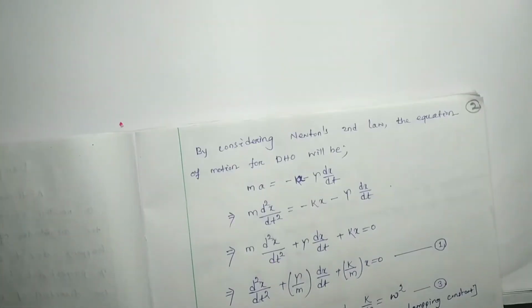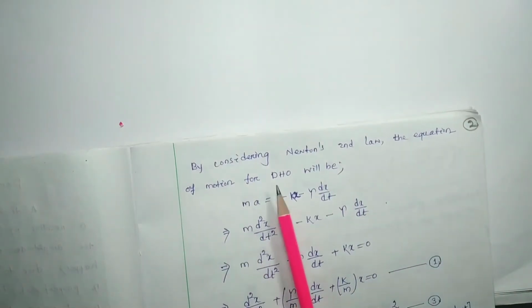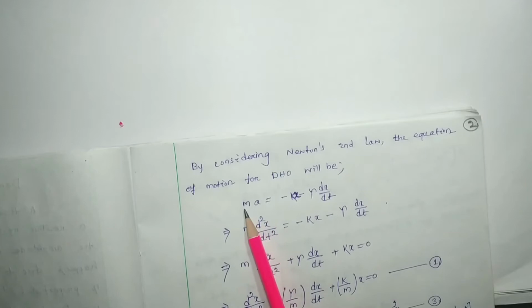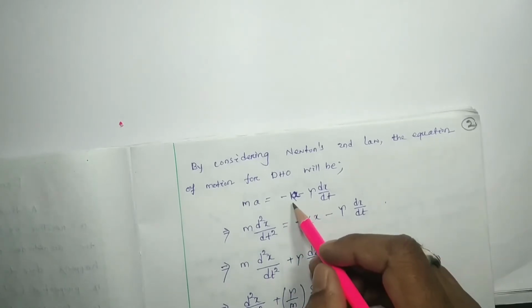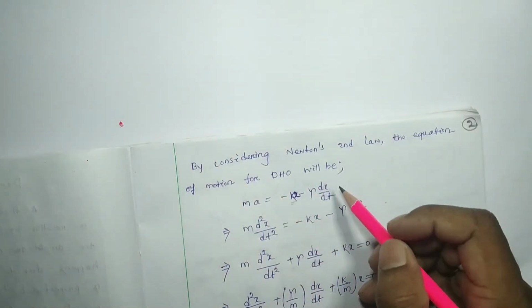Now if we consider Newton's second law, the equation of motion for the damped harmonic oscillator will be ma equal to the total force. This has to be equivalent to the total force acting on the DHM, damped harmonic oscillator. One is due to the restoring force, another is due to damping.